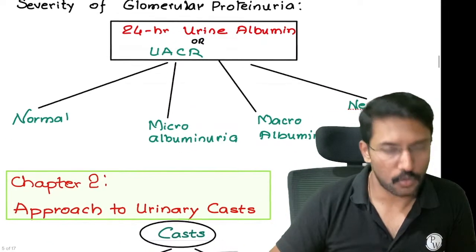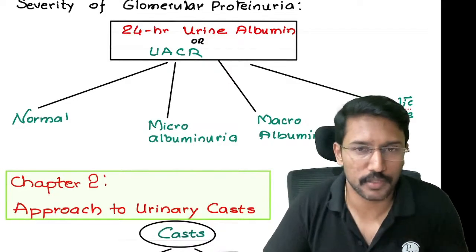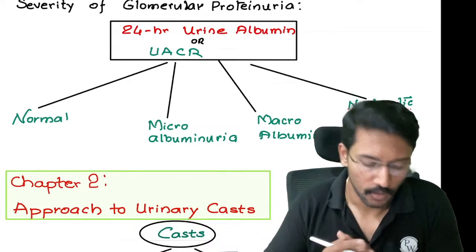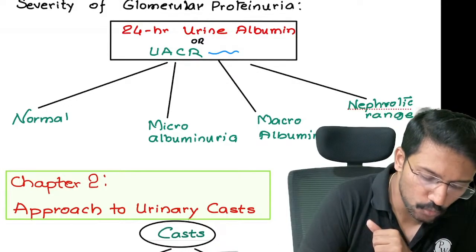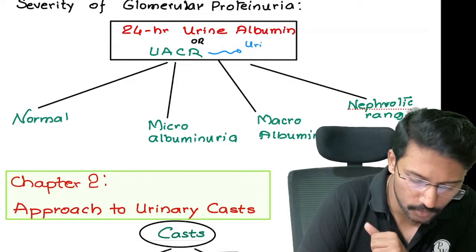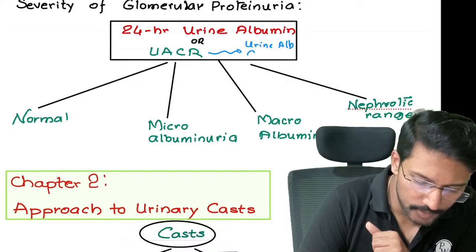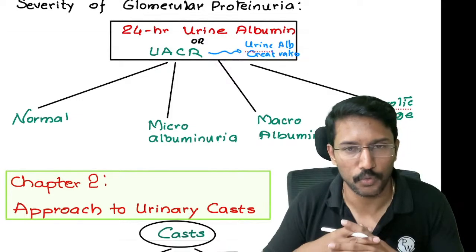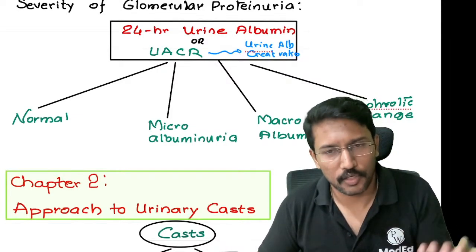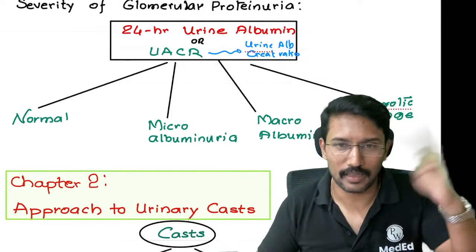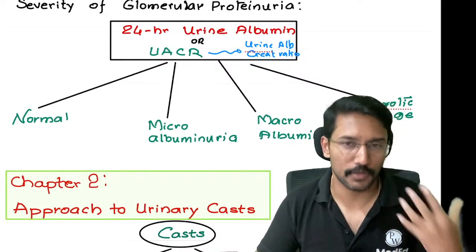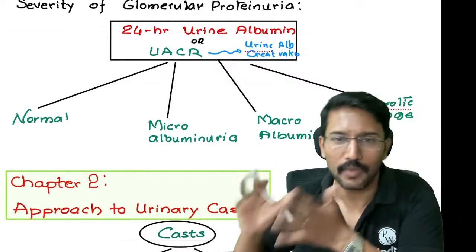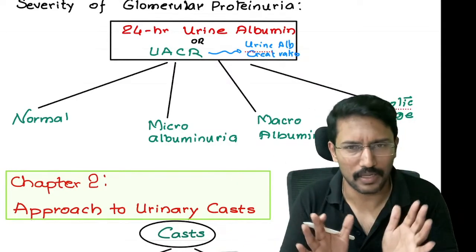Now, what is the best way to record the amount of albumin lost in urine? Either we can ask the patient to collect 24-hour urine and estimate the amount of albumin, or alternatively, we can do what is called urine albumin creatinine ratio. Urine albumin creatinine ratio means instead of collecting 24-hour sample of urine, which is complex, right? मतलब किसको होगा? If you tell me that okay, एक बोतल लेके जाओ और कल तक जितने बार यूरिन आपको पास करने का फील होगा तब तक हर बार एक बोतल में ही पेशाब करते रहो और सारा जो कलेक्शन है अगले दिन आके दे जाओ. Very cumbersome, right? Not easy.